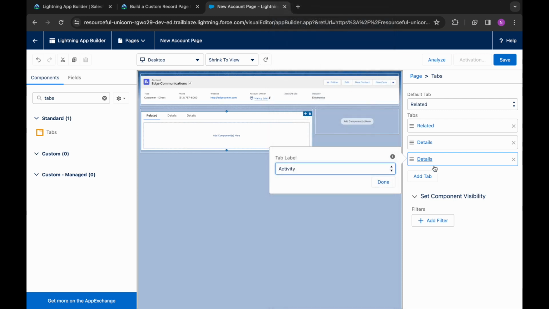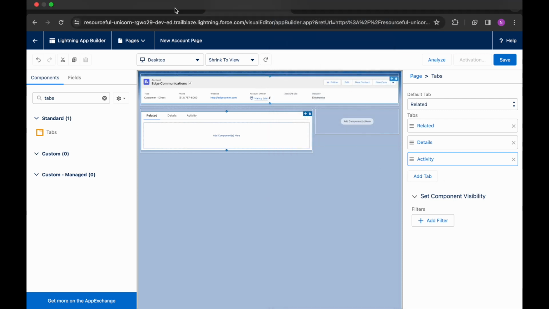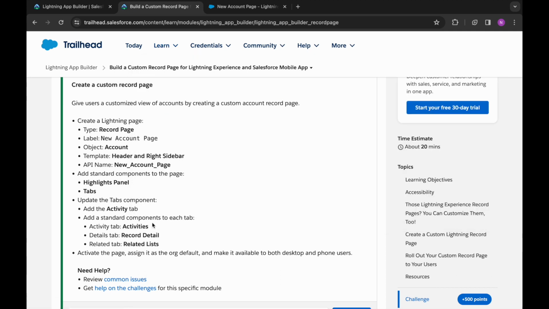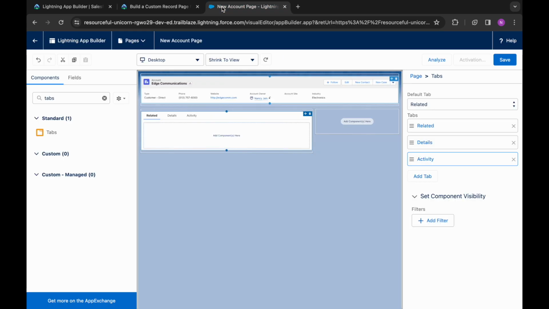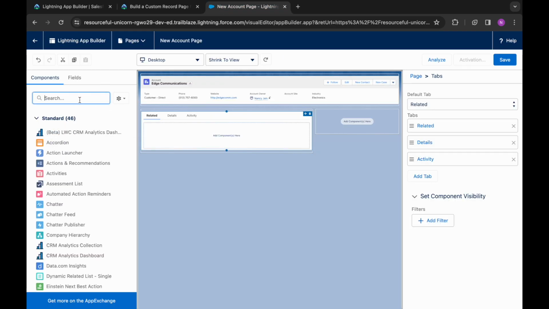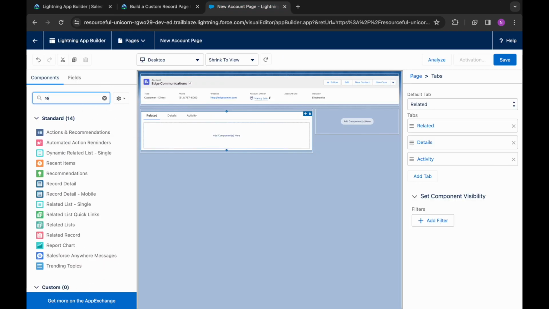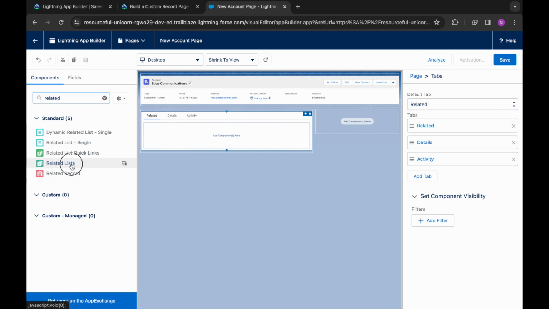to activity. Done. Now next we have standard components for each tab: activities to activity, record detail component to details tab, and related list to related tab. Okay, so as we are first on related tab, let's search for related list.